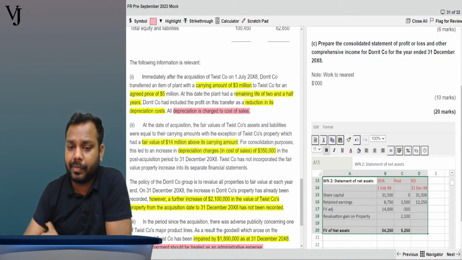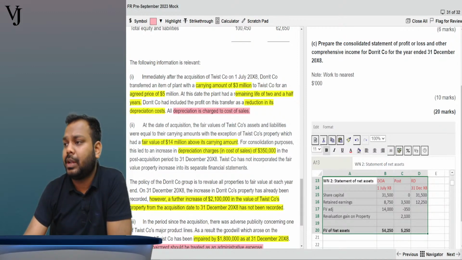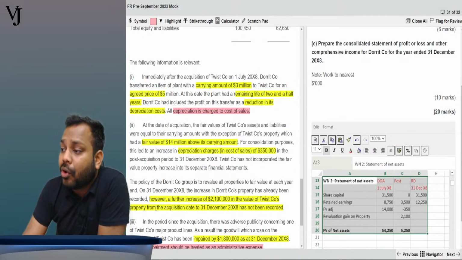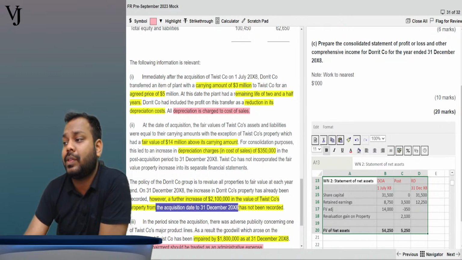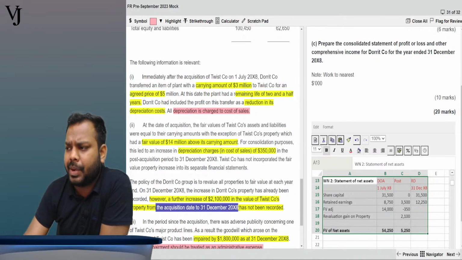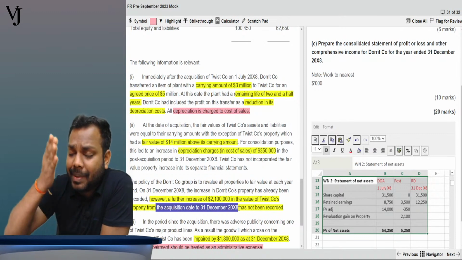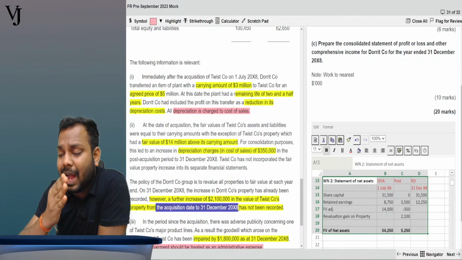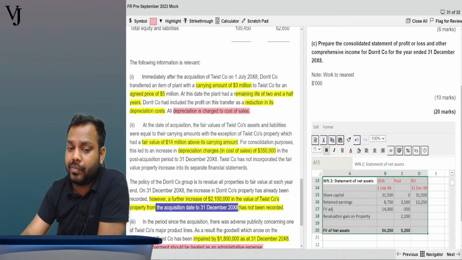Yes, Gupta is asking why 2100 is in the post period. Now read the question: a further increase of 2.1 million in the value of Twist company from the date of acquisition to 31st December. So is it post period or pre period? Anything that happens till the date of acquisition is on the date of acquisition. Anything that happens after the date of acquisition is post period. Is it clear?